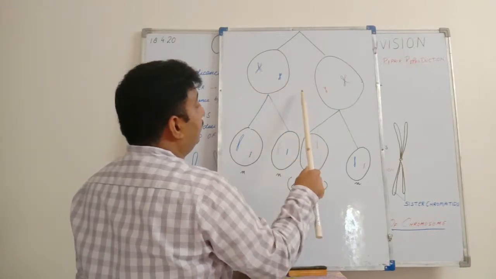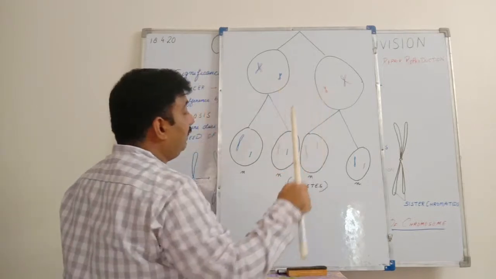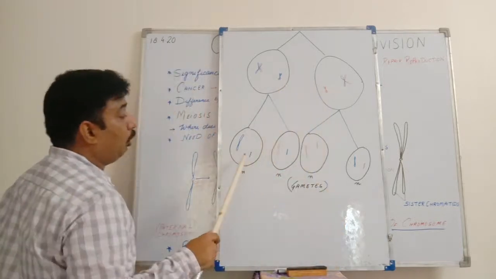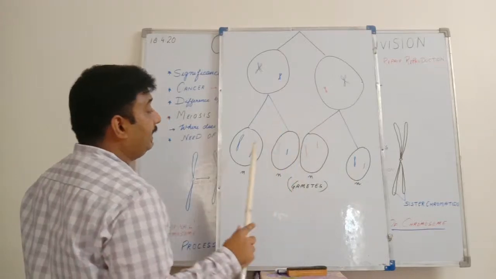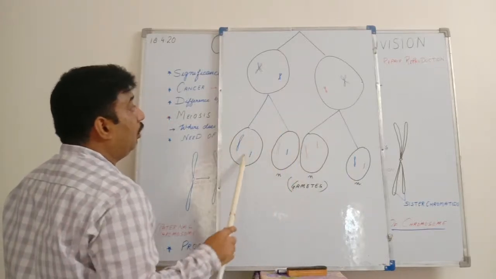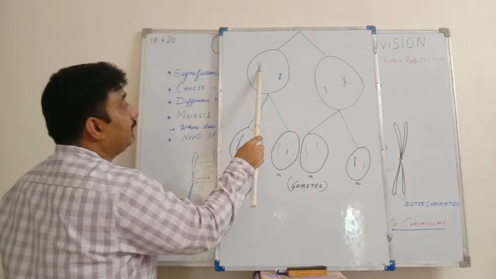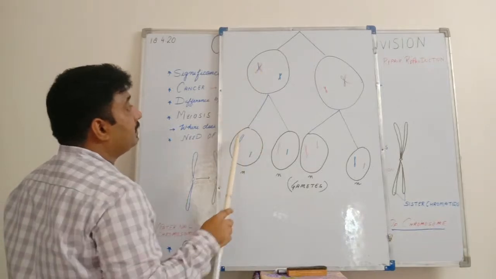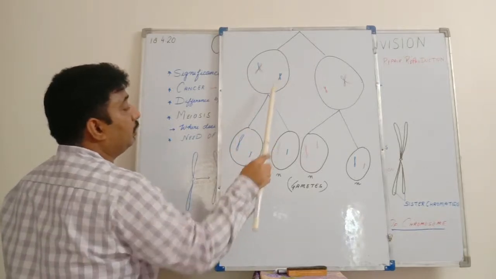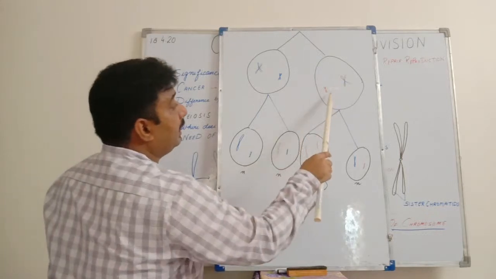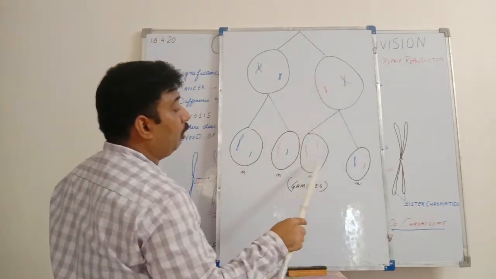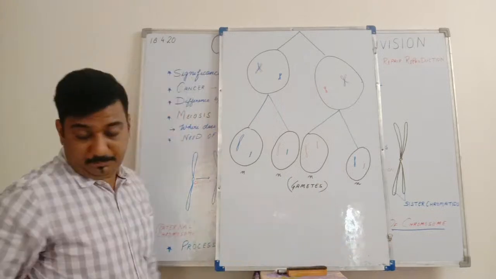Okay, then these two will again get divided into gametes, that is, haploid gametes will be formed, and each one will have only one segment of the chromosome. We can see here, from here it breaks, half comes here, half comes here, from here also it divides into two. This one also will break and haploid gametes are formed.